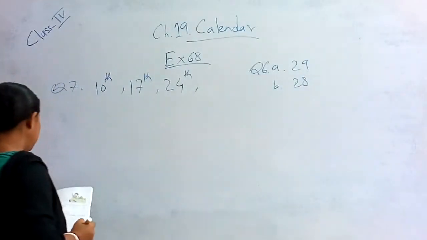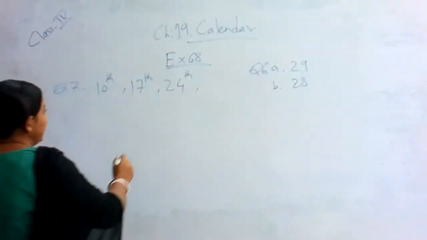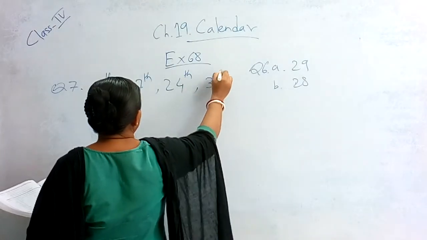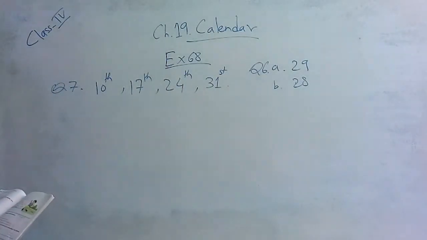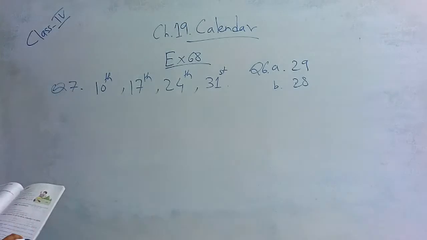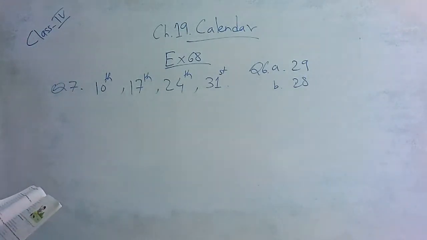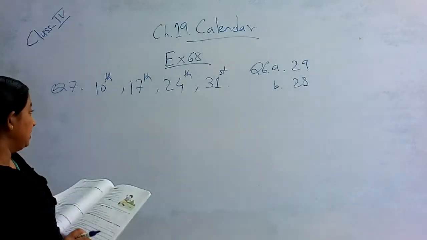That means next Sunday is on 24th. Now add again 7, that is 31. So 31st is the next Sunday. That means in the month of December we have 3rd, 10th, 17th, 24th and 31st as Sunday.